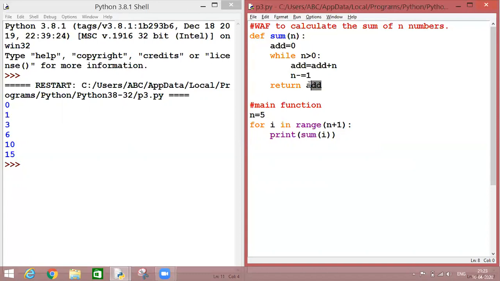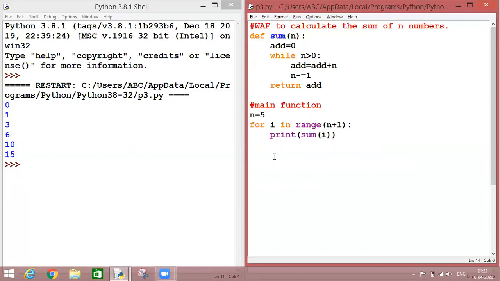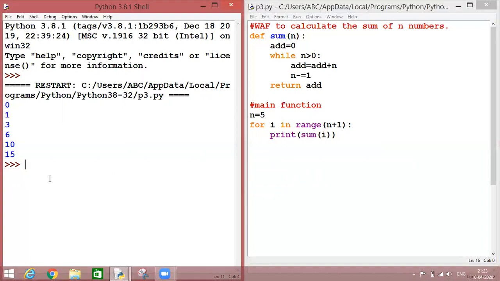And the function is returning the add variable. So the value which will be calculated by this add variable will be returned by this function. Now, as we can see over here, the main function part is also written where we are calling our function. When I execute this program, this output will be generated.